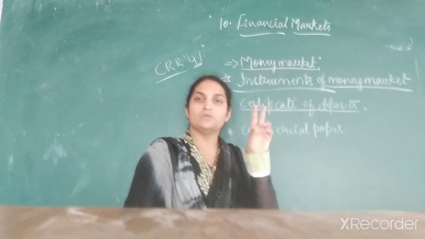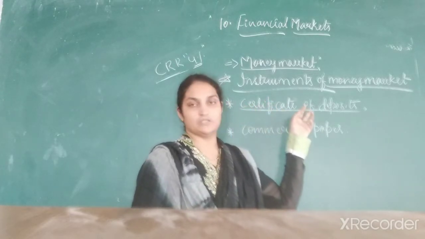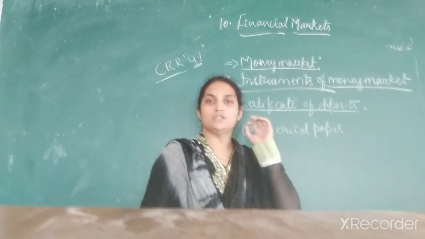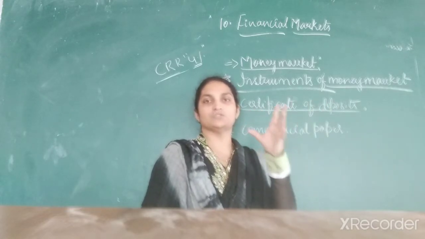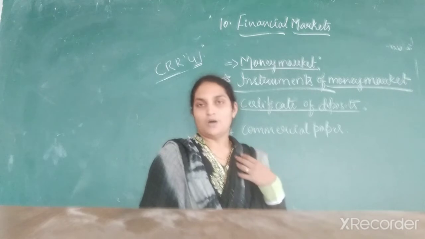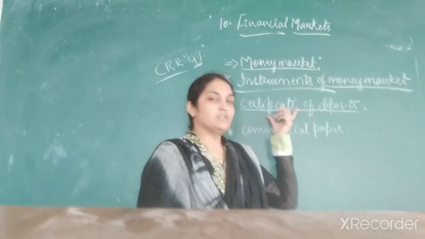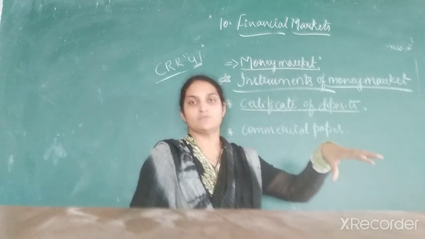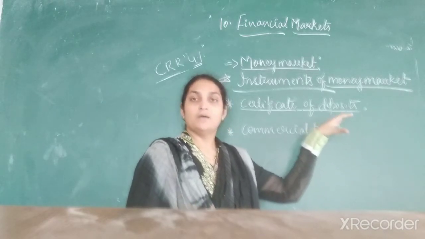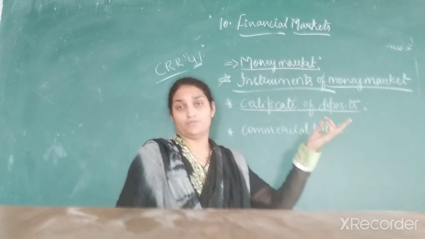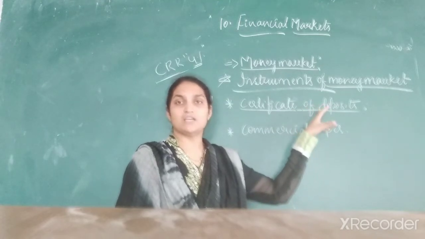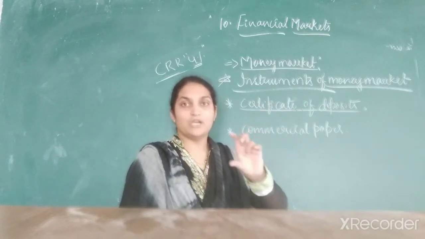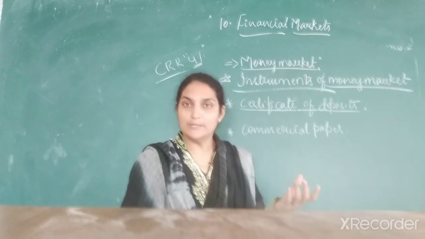There are differences between a fixed deposit and a certificate of deposit. Under a fixed deposit, you deposit a sum of amount in a bank for a particular period, say 5 years or 10 years, and you cannot withdraw the amount whenever you want. Here also, in a certificate of deposit, you deposit a certain sum for 1 year at a specific interest rate. But the difference is that a certificate of deposit is negotiable. You can transfer this certificate from one person to another, either fully or partially.